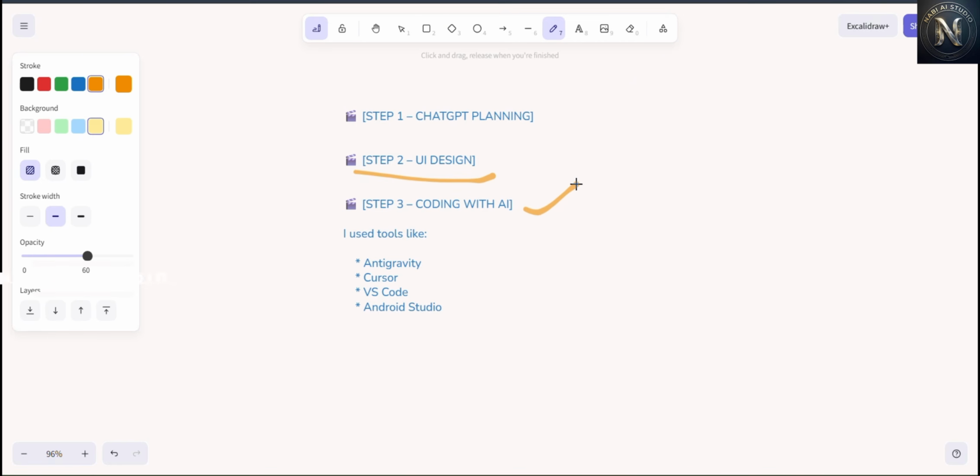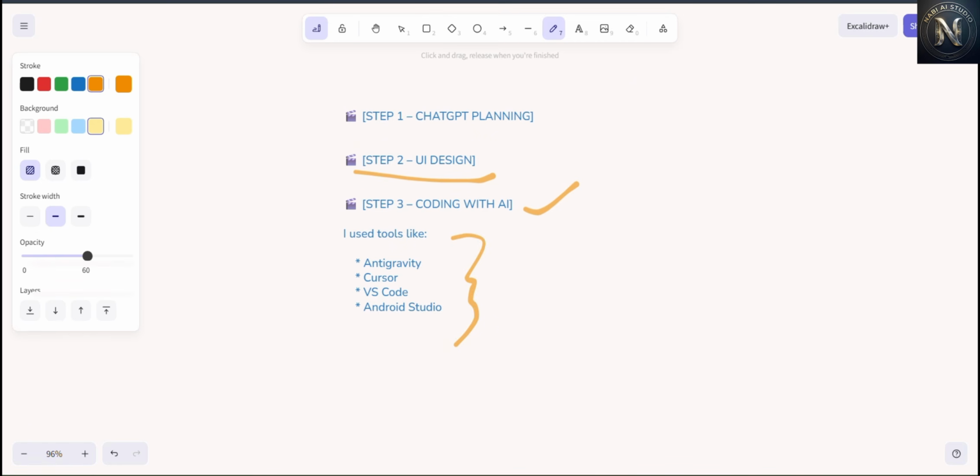I use tools like Antigravity, Cursor, VS Code, and Android Studio. These tools all have AI copilots built in. So instead of writing everything manually, you can ask for what you want and AI generates the code, and then I test and adjust the code accordingly. So let me deep dive into how I have done it.